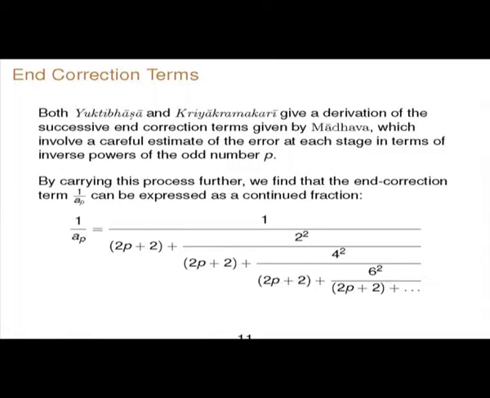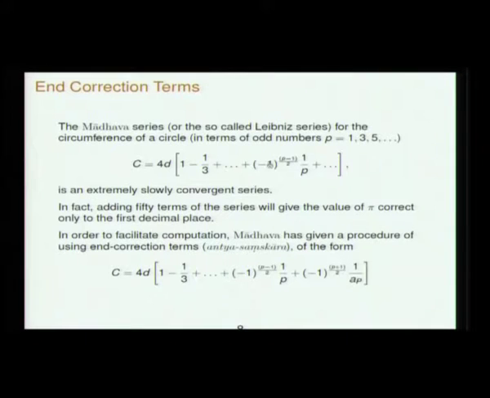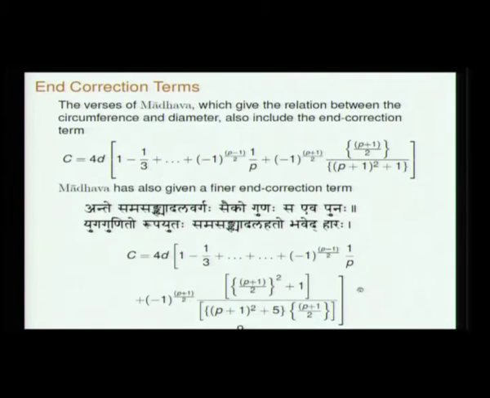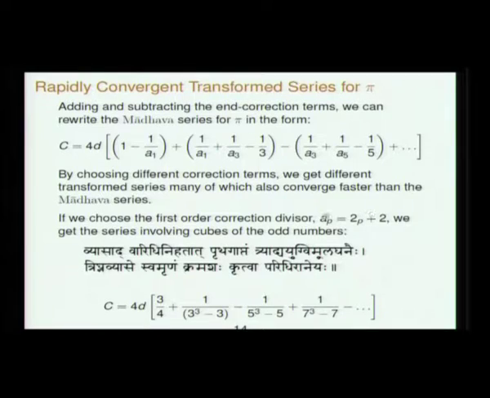So this correction divisor 2p plus 2, which we did not use at all, is the lowest order correction term. That is, to this series after 1 by p you just say minus 1 to the power p plus 2, 1 over 2p plus 2, that is the simplest correction term. Madhava's correction term was more complicated, Madhava's second correction term is even more. So if you use just this 2p plus 2 and plug it in here, for 1 over a1, 2 into 1 plus 2, for 1 over a3, 2 into 3 plus 2. Put it in and go on, then you get a series like this.